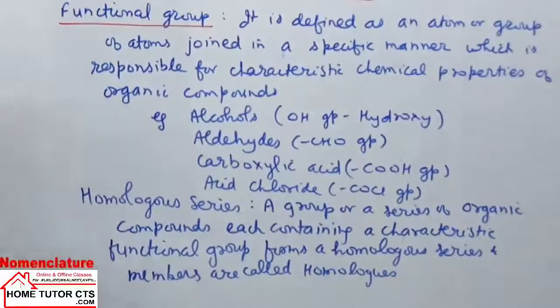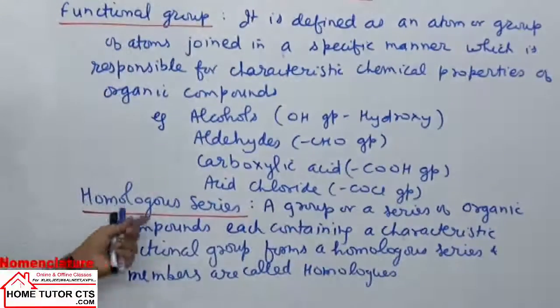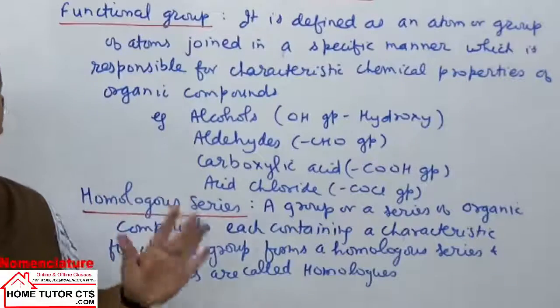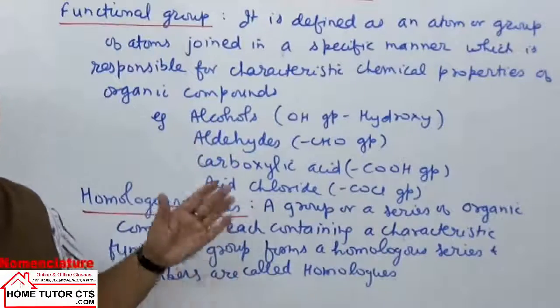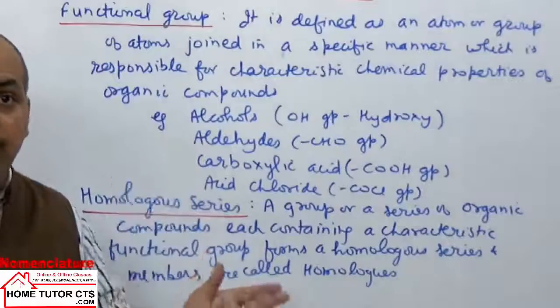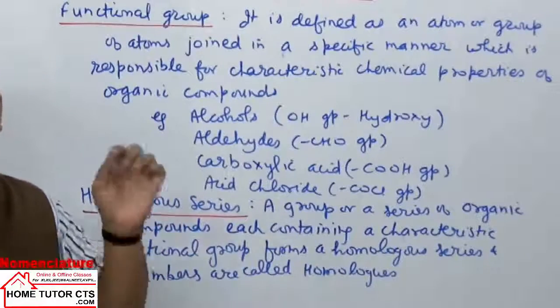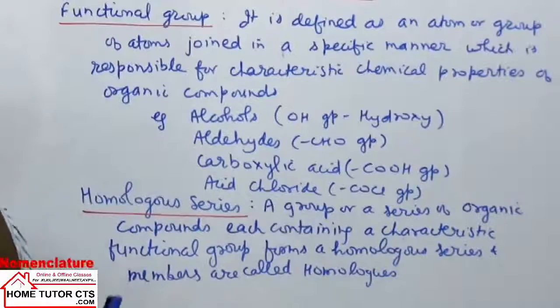Then the next term can be taken here, homologous series. One common term they use sometimes is homologous series. In homologous series the compounds have the same general formula. They have the same general formula and they also have the same functional group. They differ only in one CH2 group.